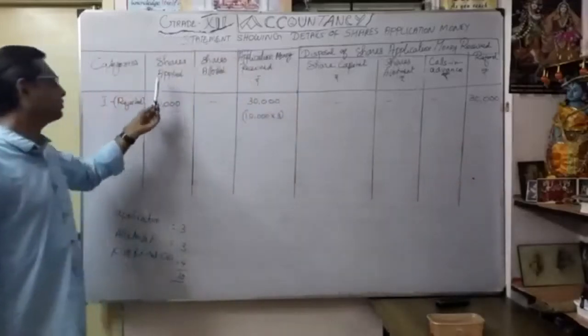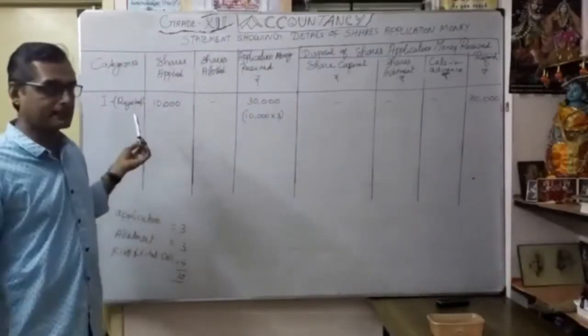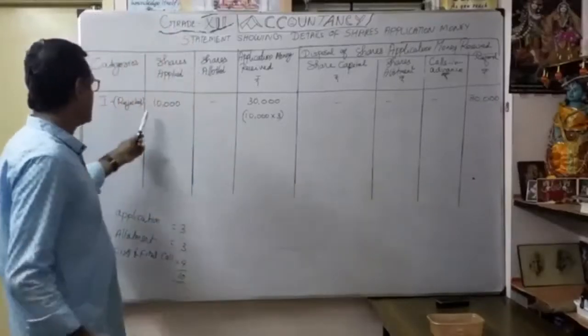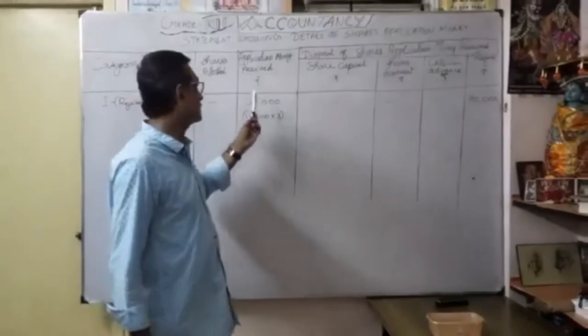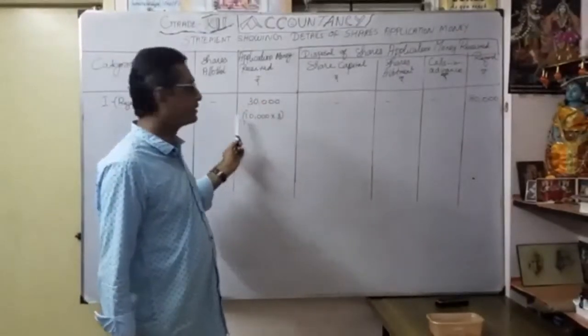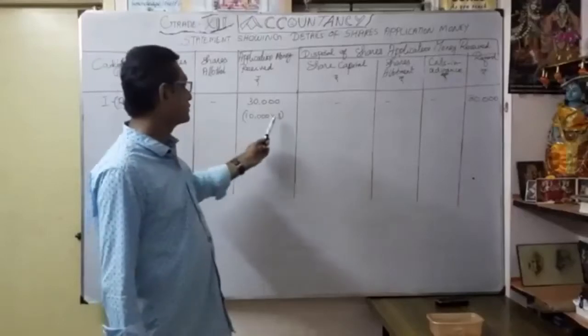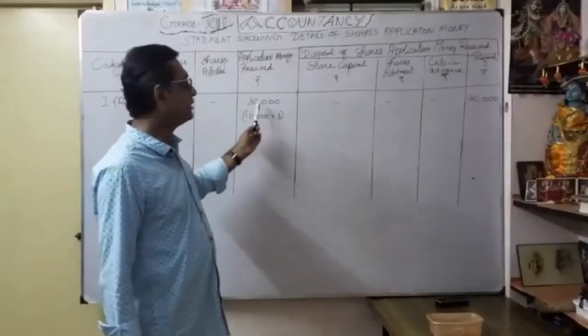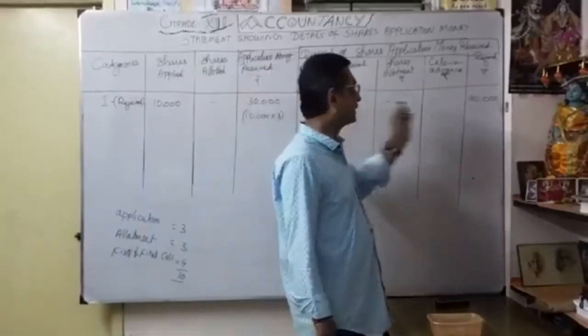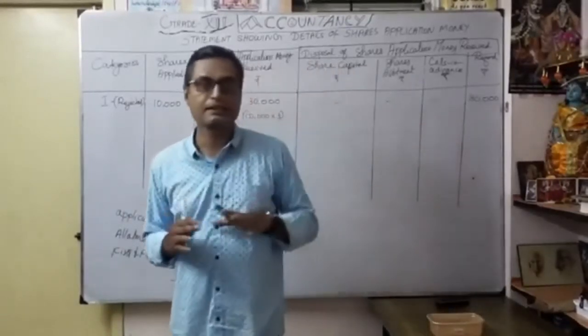Whatever 10,000 shares applied in category number 1, the entire shares are rejected. So application money received is 30,000: 10,000 shares into 3, 30,000. So no question of share capital and any adjustments here. It is directly refunded. That is category number 1.